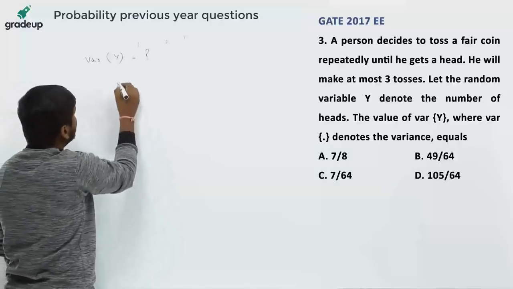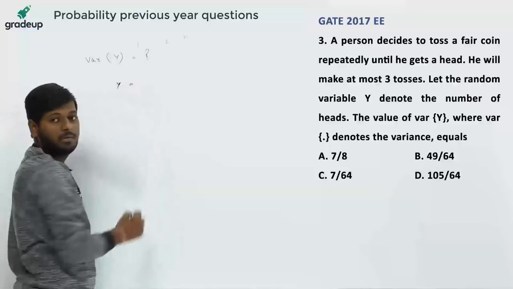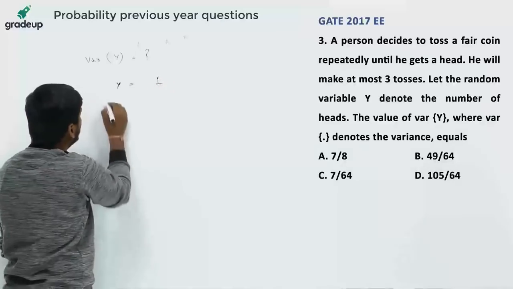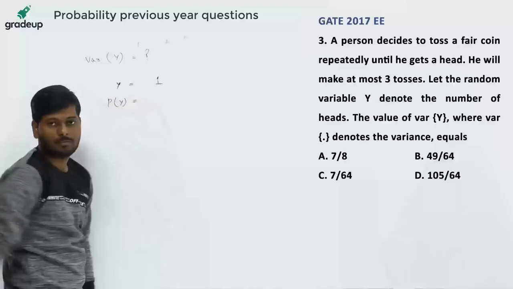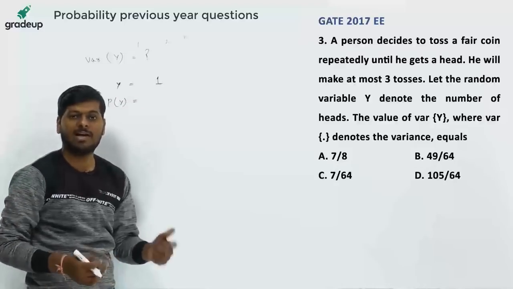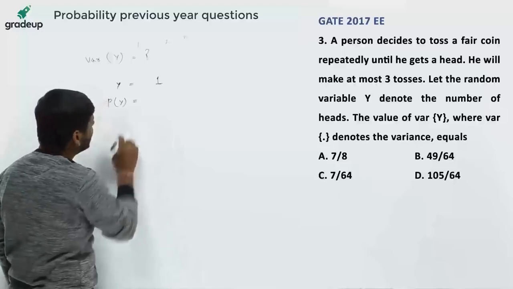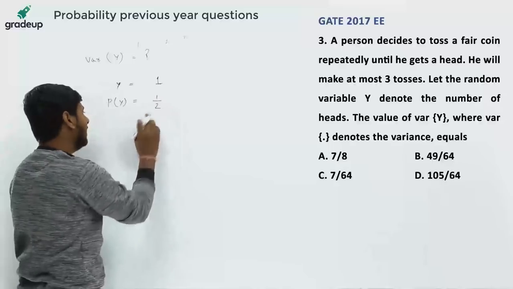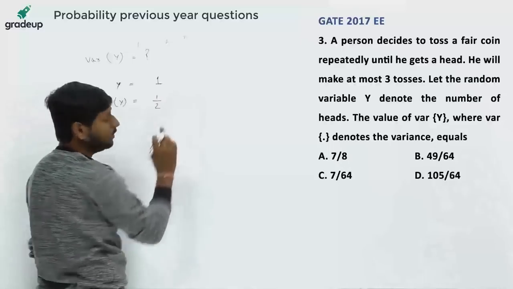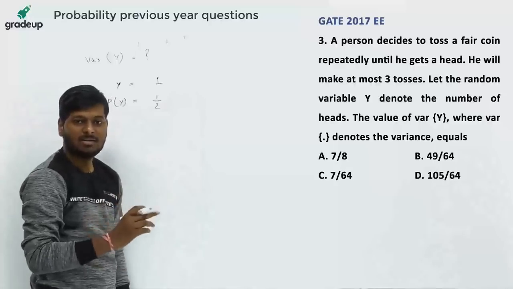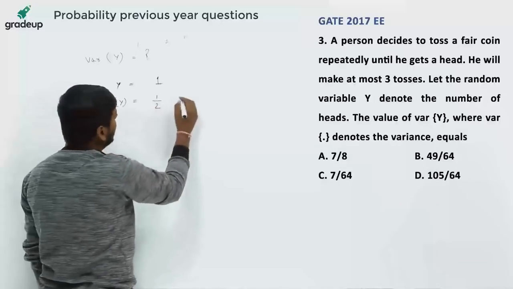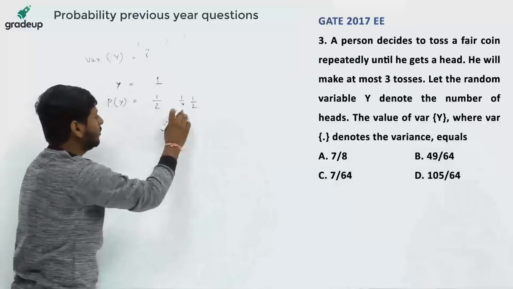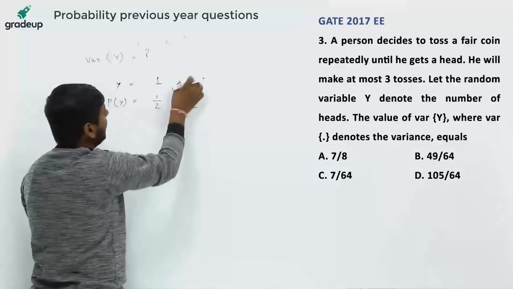So y is equal to 1 and probability of y is equal to, suppose he tosses the coin and he gets the head in the first attempt only, then what is the probability of that? That is 1 by 2 in the first toss. That is the probability of getting head is 1 by 2. Now on the first toss, if he gets a tail, then again he has to toss. For that probability will be 1 by 2 into 1 by 2. On the second toss he gets head, but on the first toss he gets tail. This is the probability.